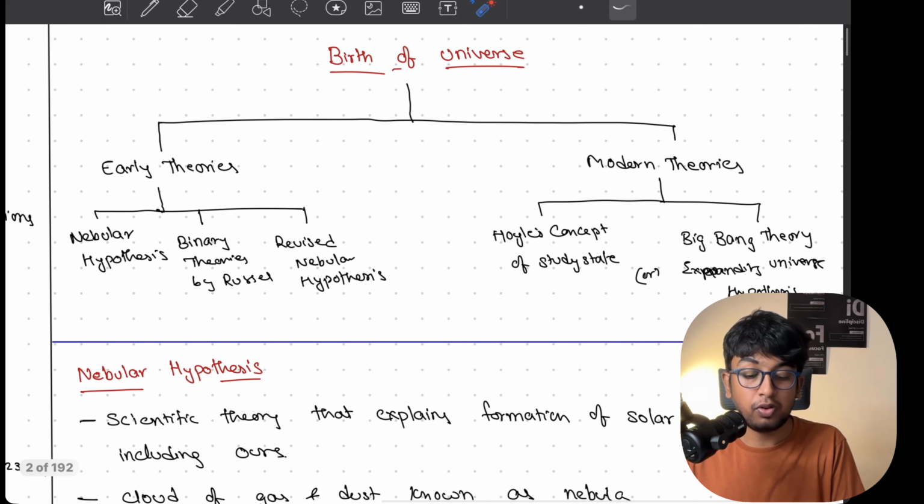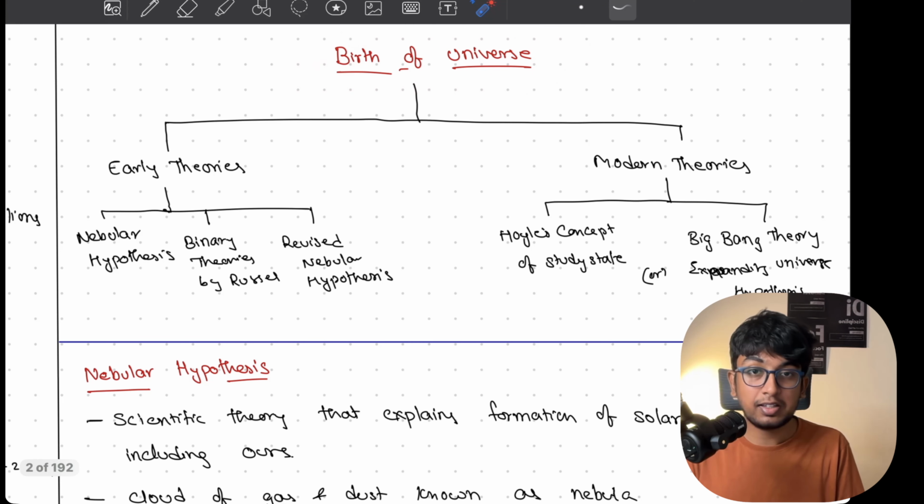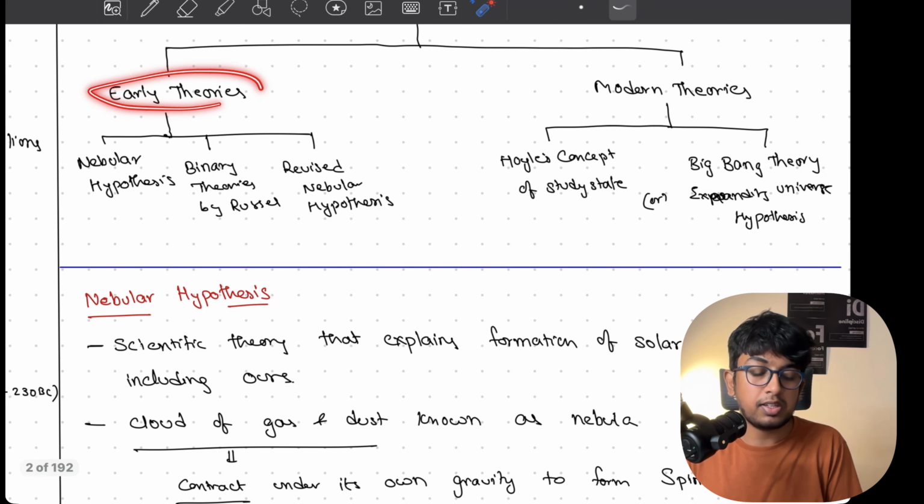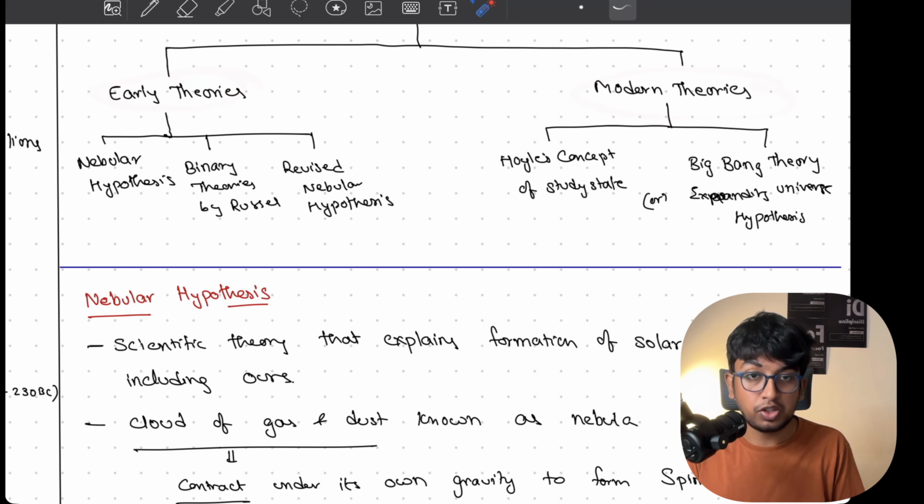As I told you before, for the birth of the universe we have multiple theories. Not only these theories, we have n number of theories which are given by multiple people. Out of them, early theories and modern theories is the classification which people generally use. In the early theories, you have nebular hypothesis. This is what we are going to discuss right now.